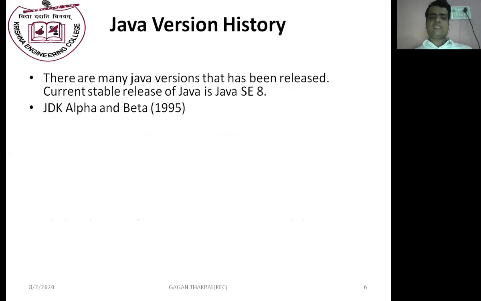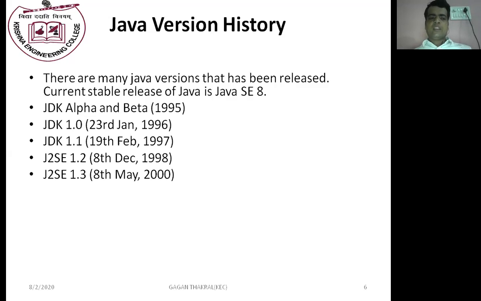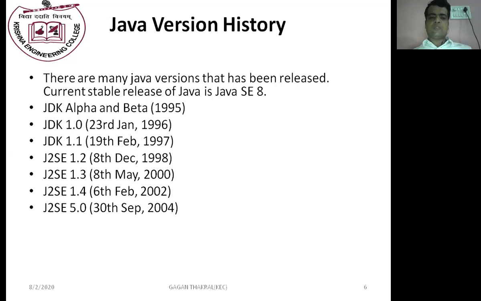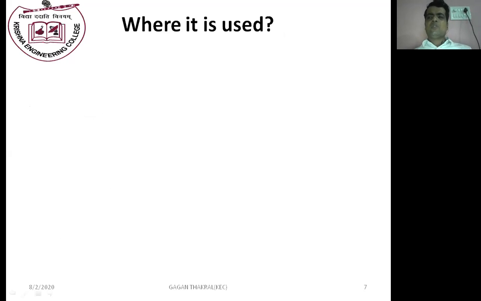JDK Alpha and Beta versions came in 1995. JDK 1.0 on 23rd January 1996. JDK 1.1 in 97. J2SE 1.2 in 98. J2SE 1.3 in 2000, J2SE 1.4 in 2002, J2SE 5.0 in 2004, Java SE6 in 2006, Java SE7 in 2011, Java SE8 in 2014, and there are so many versions that come regularly.